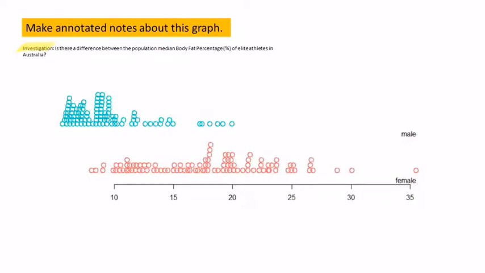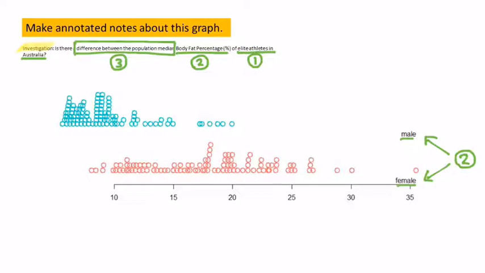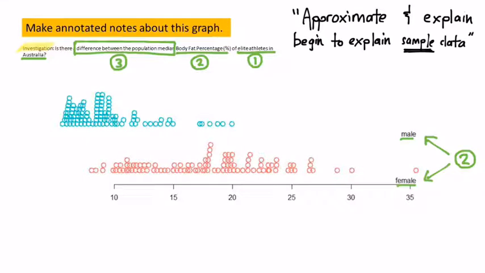Alright, let's get started. So, we are after an investigation. And here are our variables: target population, elite athletes in Australia, variable of interest, body fat percentage, and we are comparing gender. So the first thing we do is look at the dot plot, approximate and explain. We begin to explain the sample data.